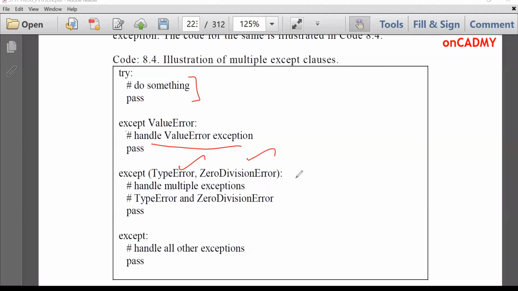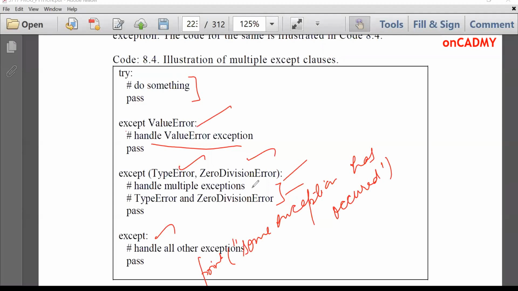Please input a new number. Fine, such kind of message can be printed over here. And we can also write an empty except as we have done earlier, except pass. Or we can simply print a message over here, some exception has occurred. If we don't know what the exception was, we can just write some exception has occurred. So we can handle exceptions on our own by writing the appropriate exception names, and if we don't know, we can just write except and colon and print the message some exception has occurred.